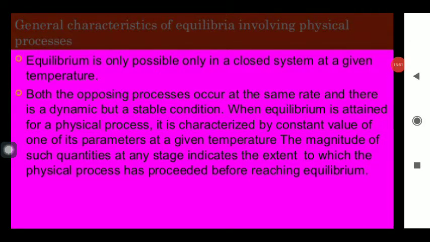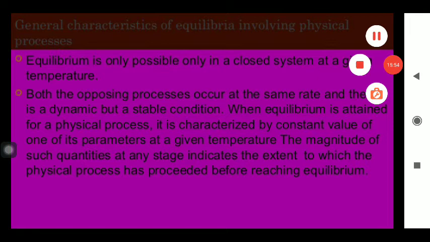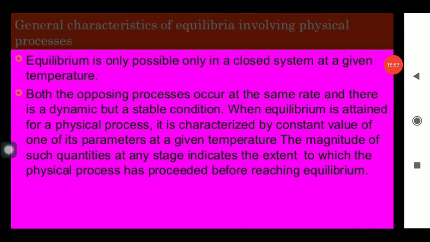So I am taking here some of the characteristics of the equilibrium in the physical process. The first characteristic: equilibrium is only possible in a closed system. If the system is not closed, you cannot study or express the equilibrium. So the system must be closed, no content should be given out from the system, and at that time the equilibrium is always taking place in a reversible process. Without the reversible process, equilibrium cannot be studied.